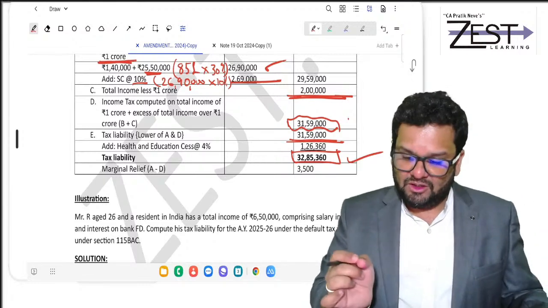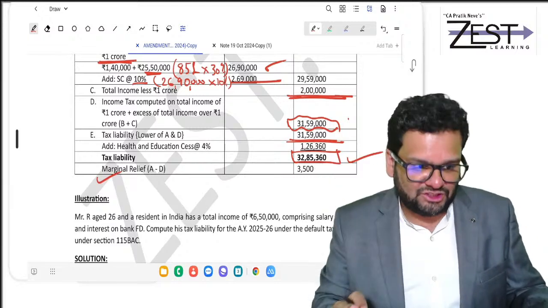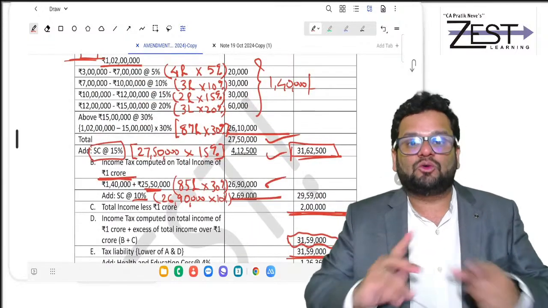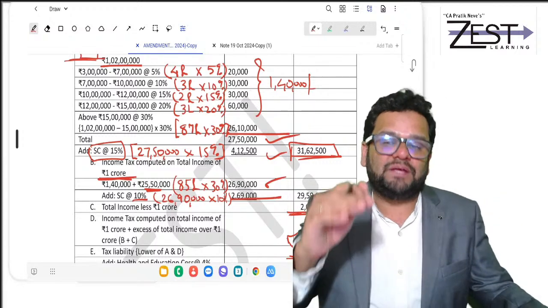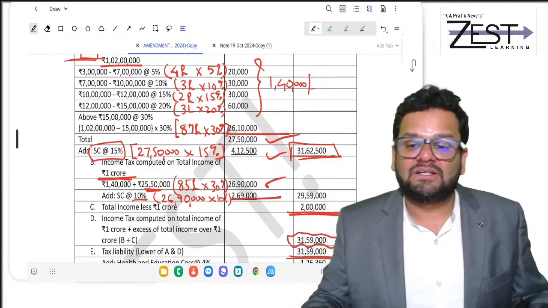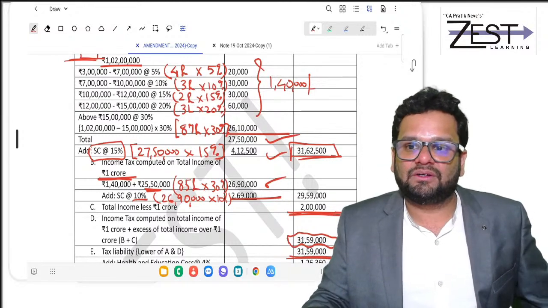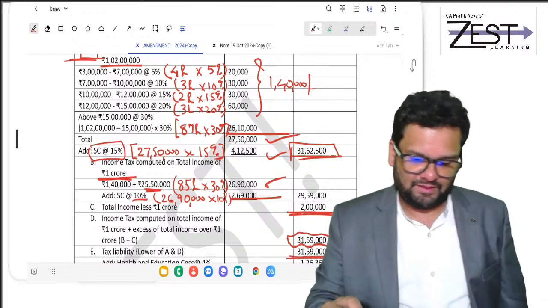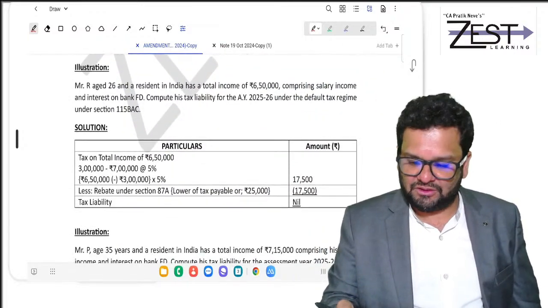So friends, with this example, we have covered the concept of marginal relief also, and we could cover the slabs also of 115 BAC, and we could cover surcharge also. So many concepts getting covered in a single example.